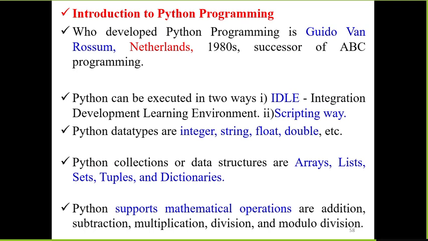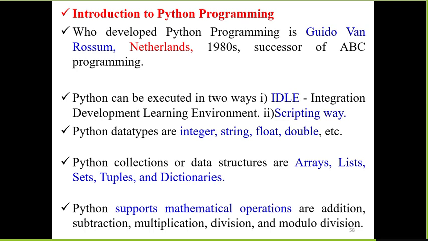Python can be executed in two ways. One is the IDLE, Integration Development Learning Environment, and the other is the scripting way, where we can write our own program, compile it, execute it, and deploy it. Python data types are integer, string, float, double, etc. Python collections are data structures like arrays, lists, sets, tuples, and dictionaries.